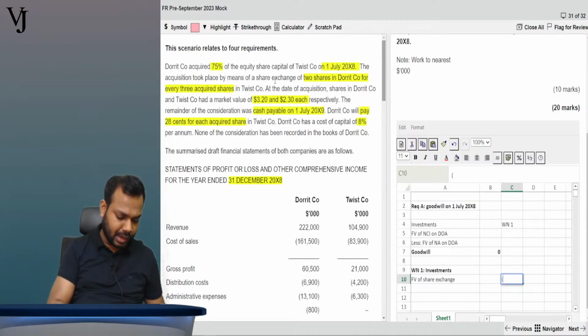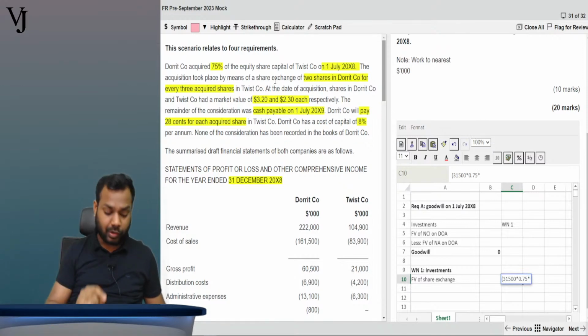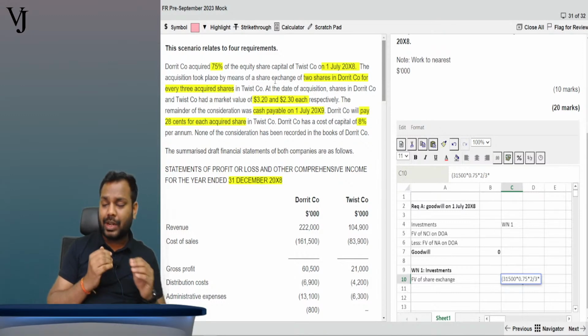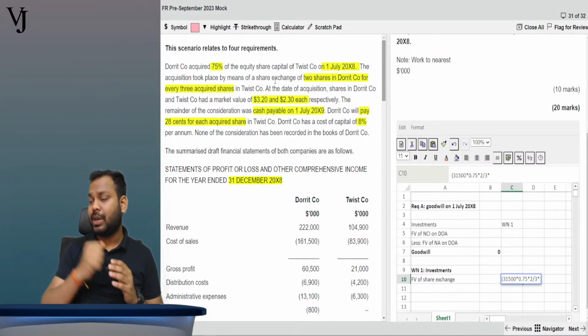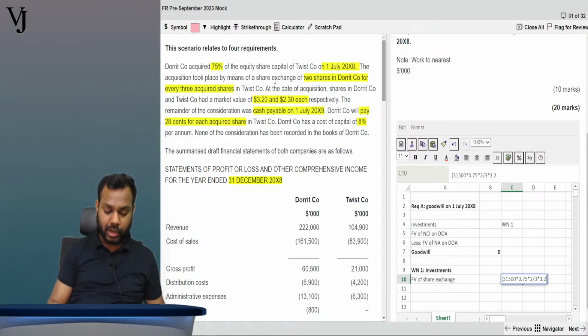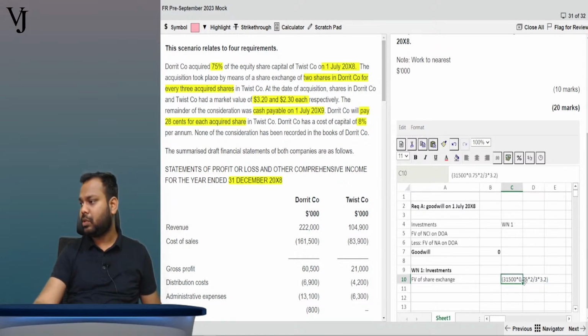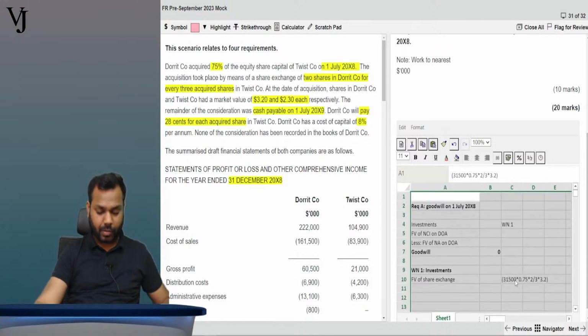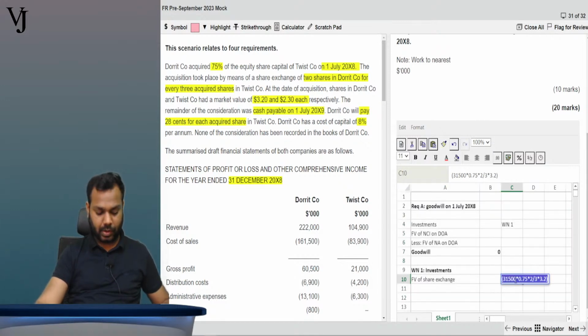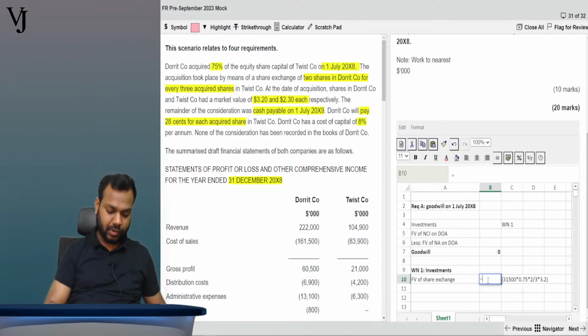75%, 31,500 multiplied by 0.75 multiplied by how many shares? 2 for every 3. Now these 2 shares are issued for the Dorrit company. So what is the market price of the shares of Dorrit company? 3.2. Okay, so this is the share exchange. This is the value of share exchange. So what will you do here now? Just copy it. Copy equals to paste. Done.